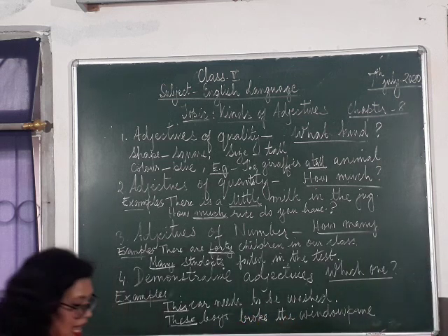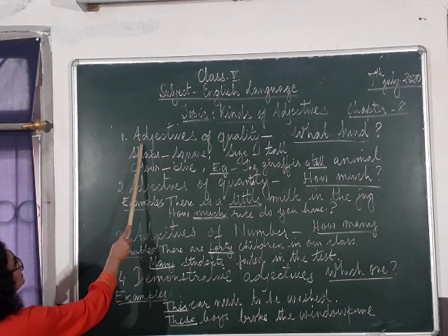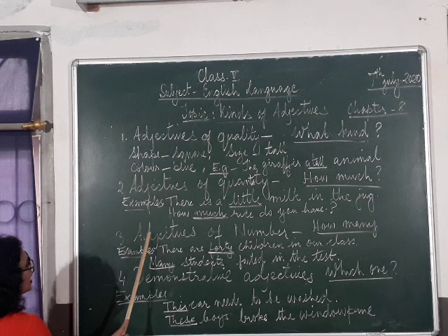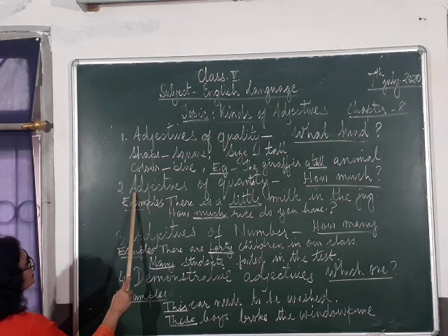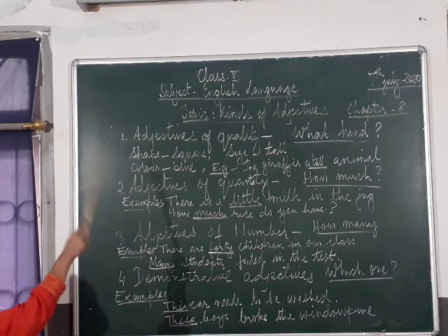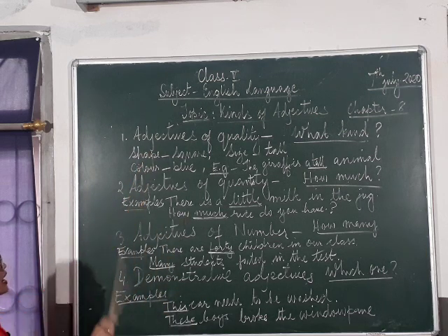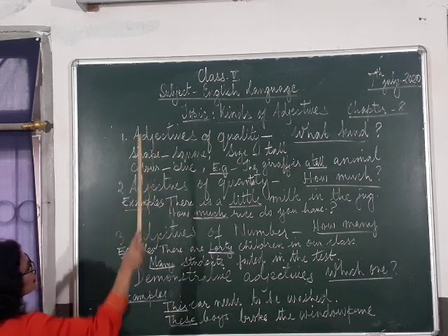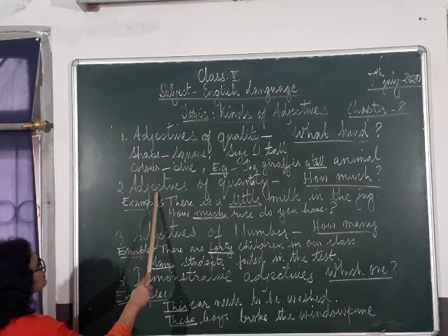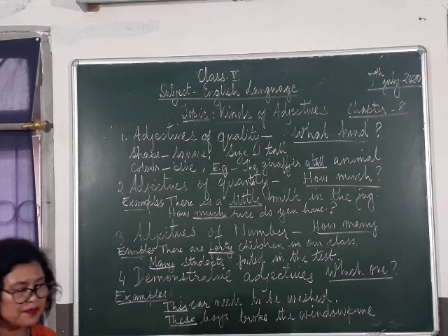I hope you understand the 4 kinds of adjectives: adjectives of quality, adjectives of number, adjectives of quantity, demonstrative adjectives. I'm doing it like that for you so that you will learn it by heart. That's why I'm repeating adjectives of quality, number, quantity, and demonstrative adjectives. Alright, children?